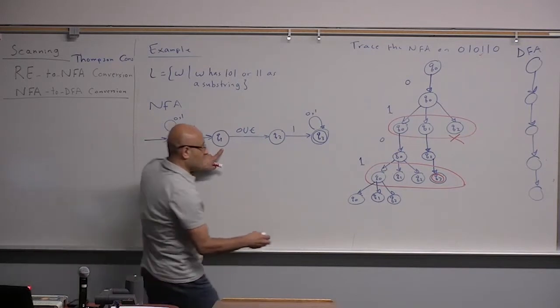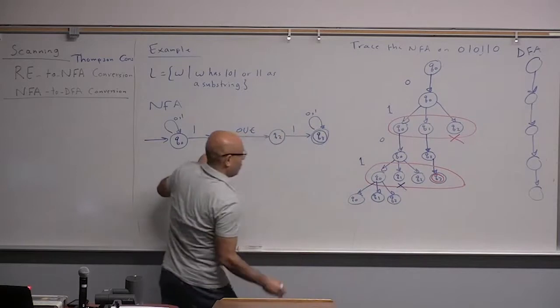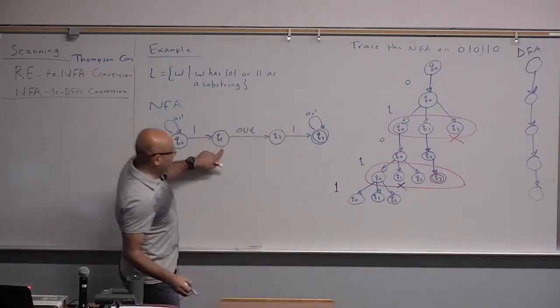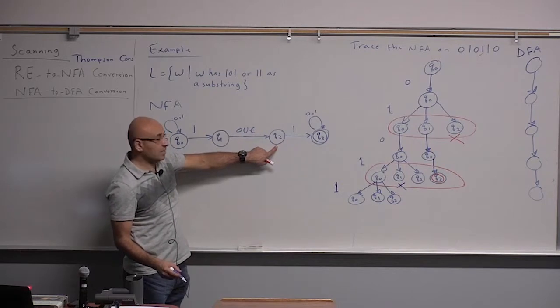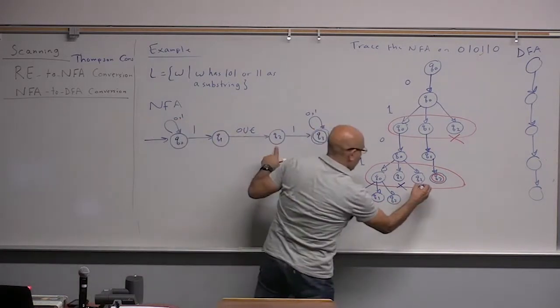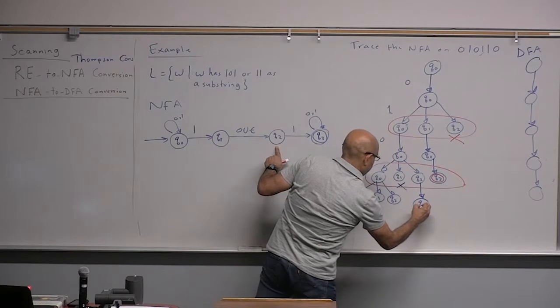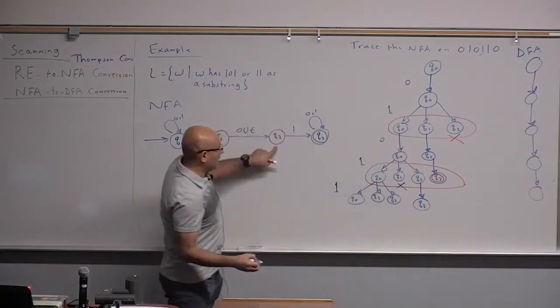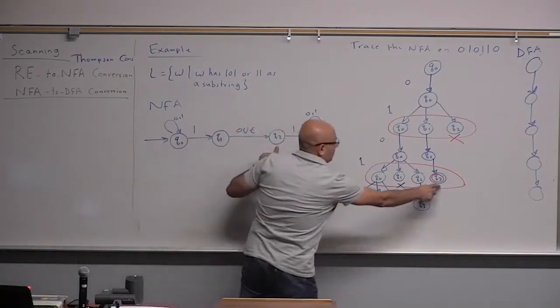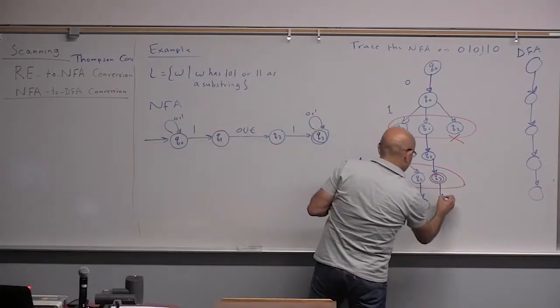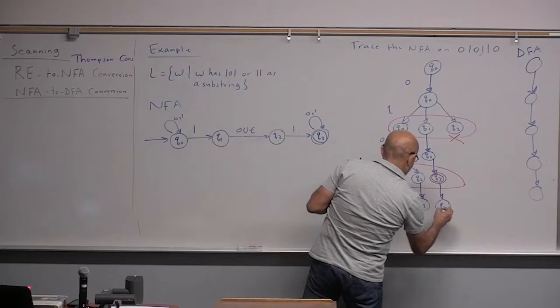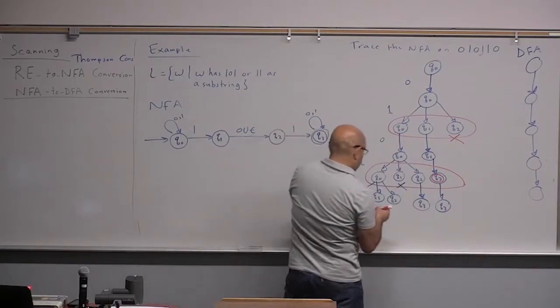Nowhere. So this is a dead end. If I get a 1 when I'm in Q2, there is only one option, which is going to Q3. And if I get a 1 when I'm in Q3, where do I go? Q3 again. Okay, and these are accept states.